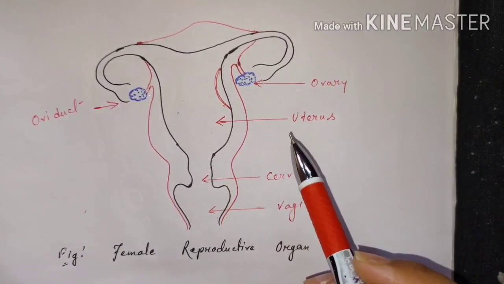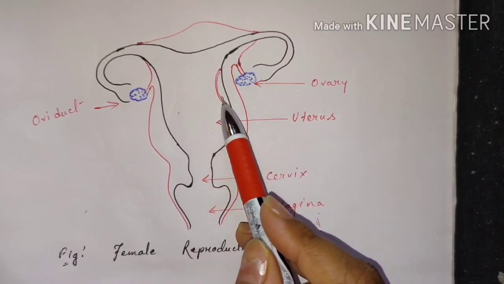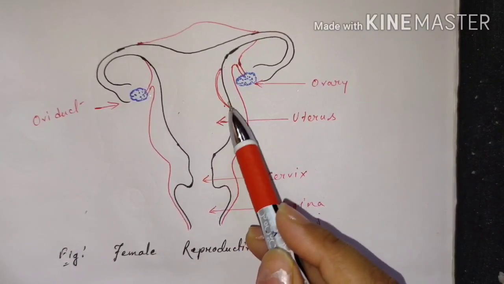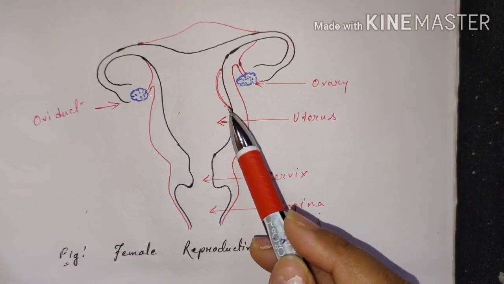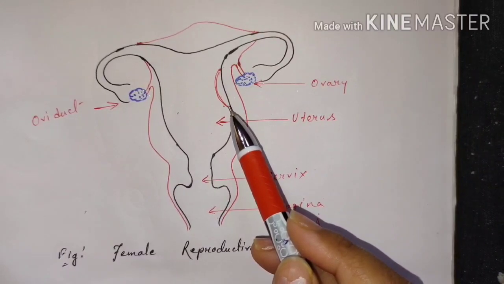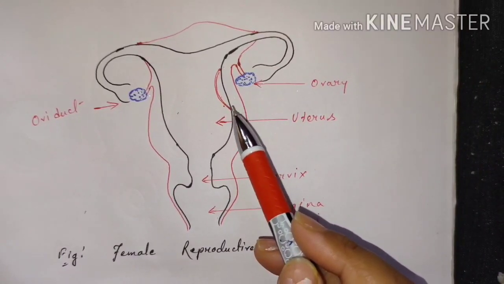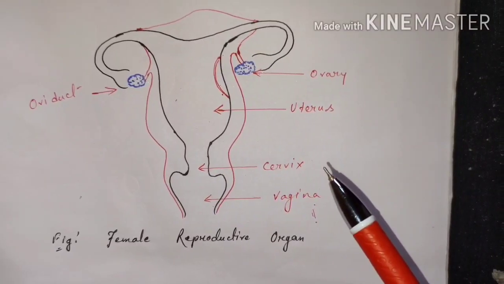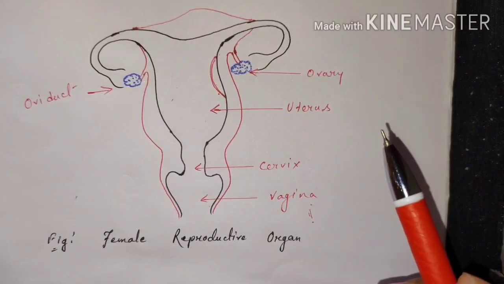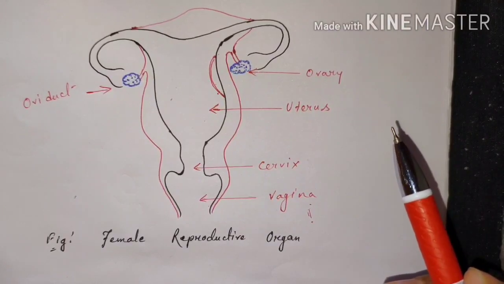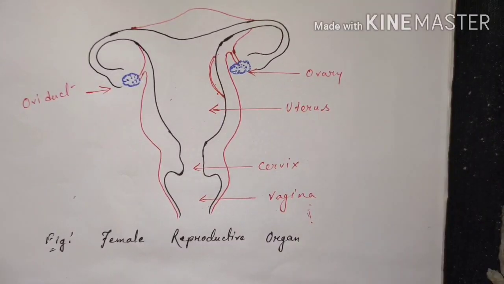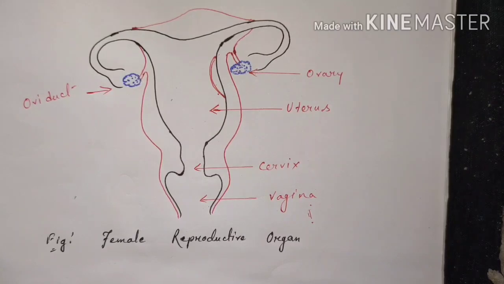The fetus is connected to the placenta in the mother's body through the umbilical cord, and the placenta helps the embryo for its development by providing nutrition to it, and it also helps in the respiration and excretion of the fetus. So we can say that all the necessary requirements for the fetus for its development are met with the help of the placenta from the mother's body. The average duration of human pregnancy, that means the time period from fertilization up to the birth of the baby, is called the gestation period.